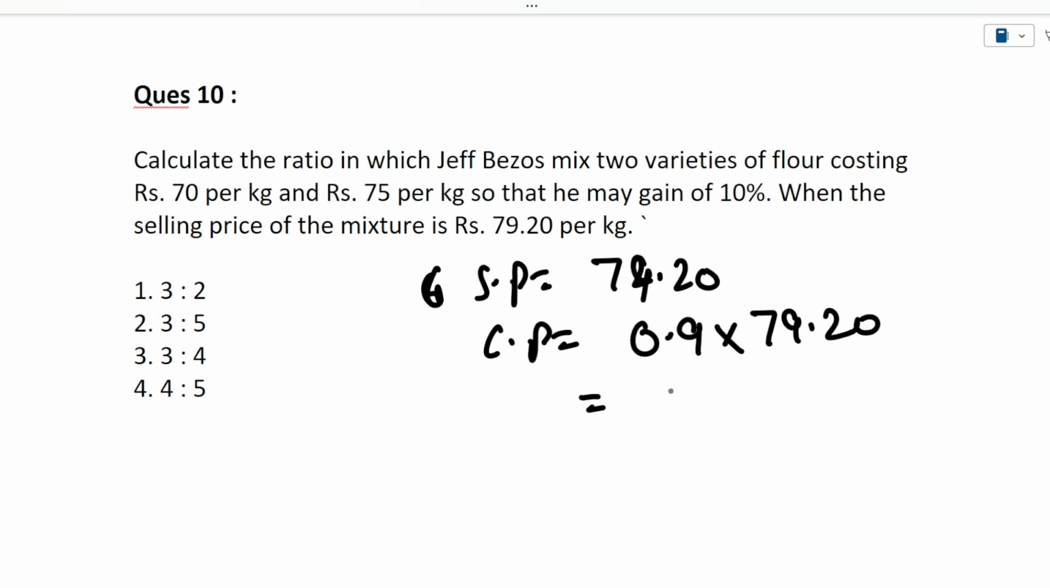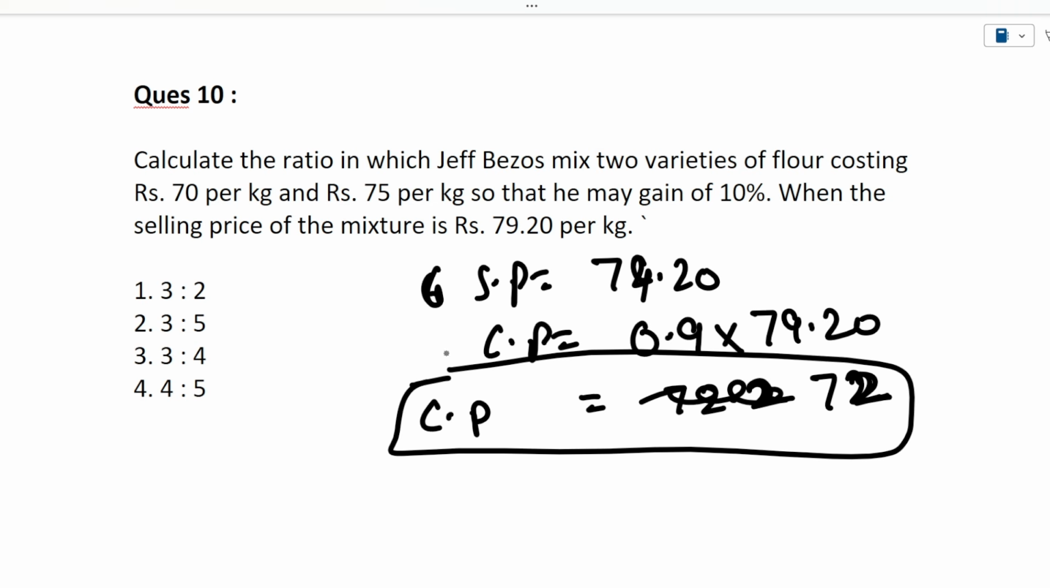Okay, so what will it be? It will be somewhere around 72.2. No, sorry, it will be 72 only. I hope this is clear to you that the cost price is 72, because on the selling price he was gaining a profit of 10%. Now guys, in this particular question you don't have to do any further calculation. Why? Because the cost price is 72.